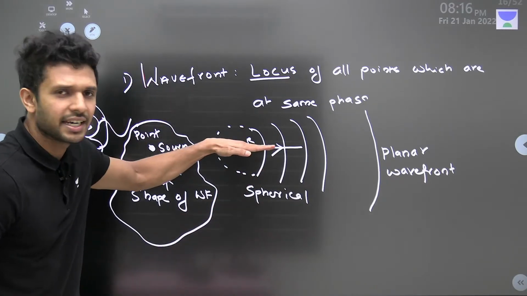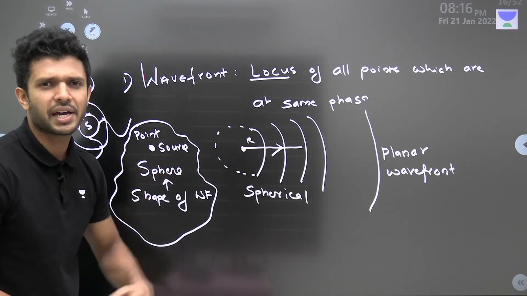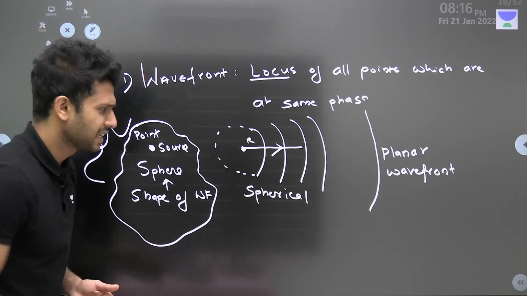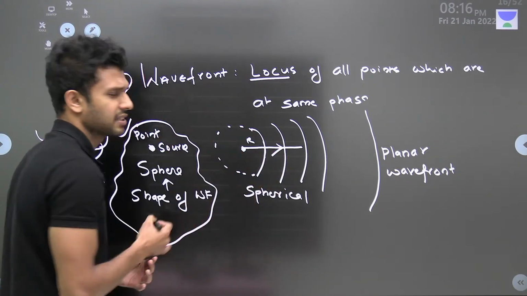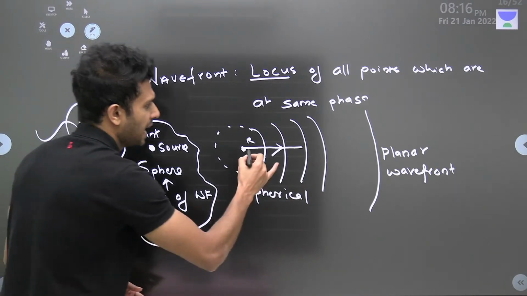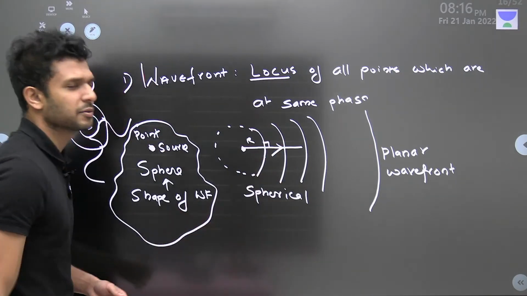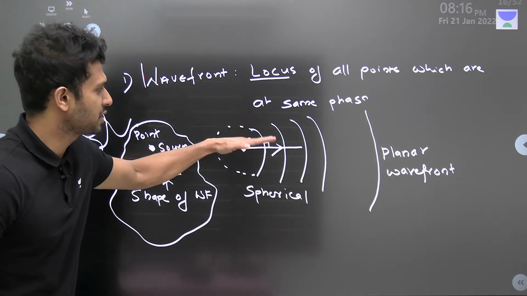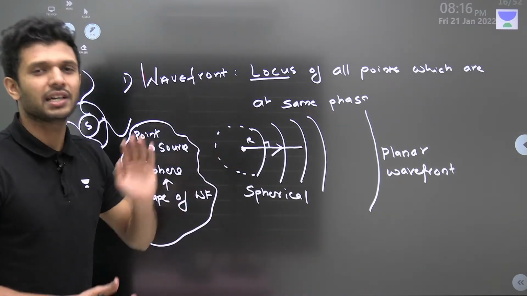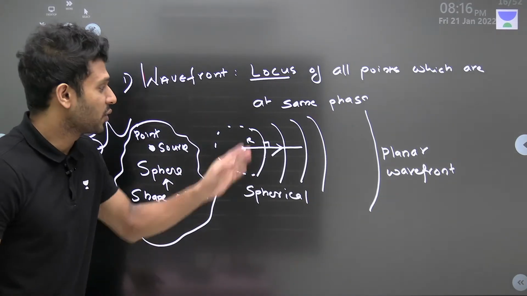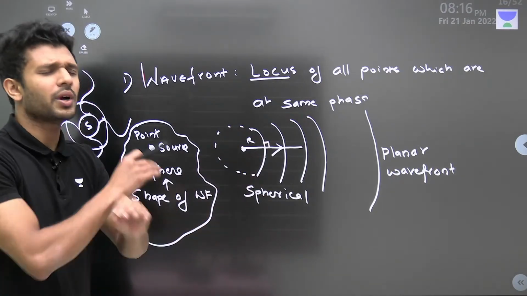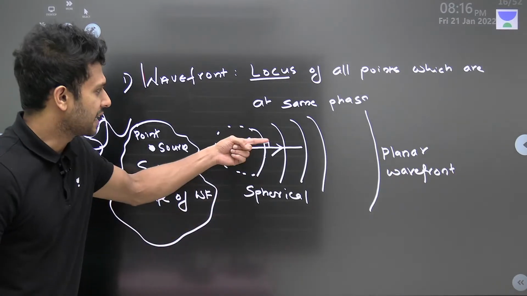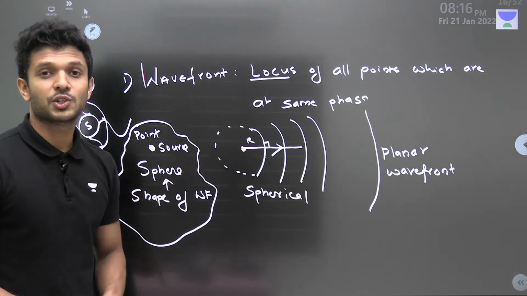The radius of the sphere and the ray of light will have the same direction. Now if we consider this as the surface of the sphere and this as the radius, surface of the sphere and radius are perpendicular to each other, right? So to a spherical wavefront, or to any wavefront in general, a ray of light will be perpendicular to it.